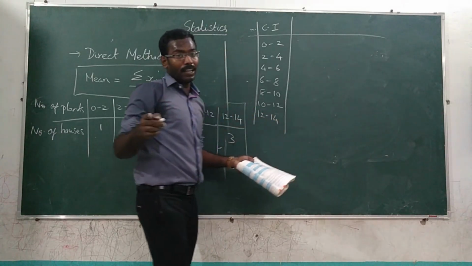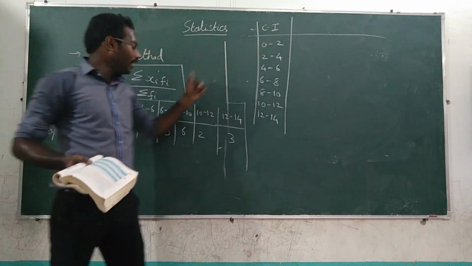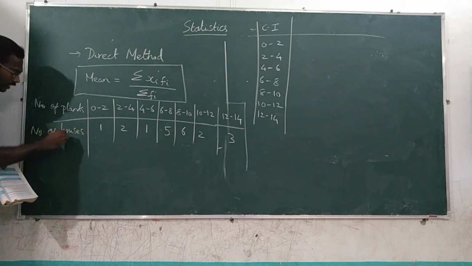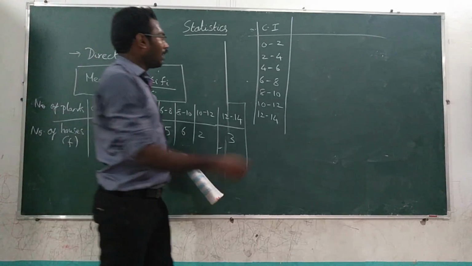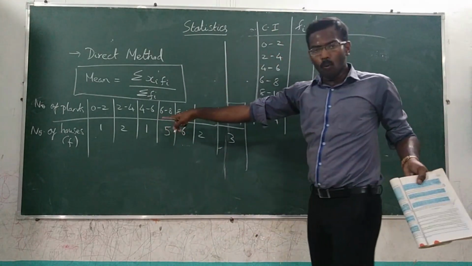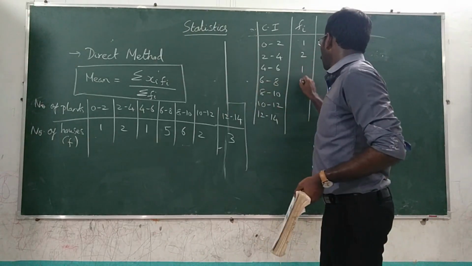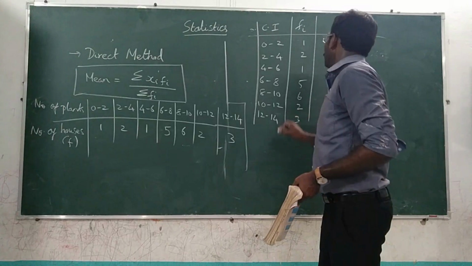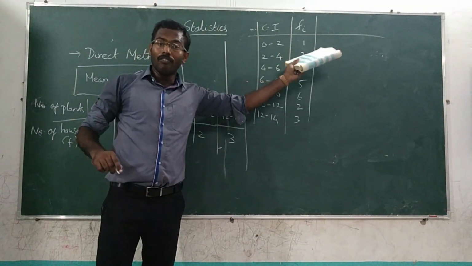Are you all following me? It's very easy. So first you will write the class interval, then you will write the frequency, the number of houses. So the frequencies are 1, 2, 1, 5, 6, 2, 3. So you have got class interval and you have got frequency.